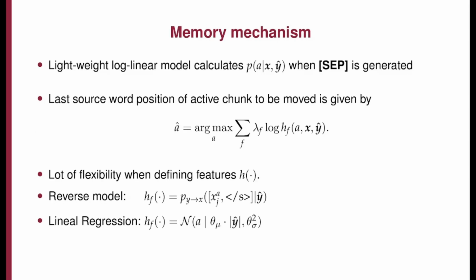Our memory mechanism uses a log-linear feature function model to decide alignments when the SEP token is generated. This gives out a probability distribution for the last word of the active chunk to be moved to the history buffer. In essence, we can get the chosen alignment position for this last word of the source, given the maximum of the weighted sum of all features. This method is flexible and the corresponding lambda weights are easily learnable over a small training set. Some important features that we found to work well in this work were the use of a reverse translation model and a normal distribution conditioned by a linear regression model dependent on the target length.